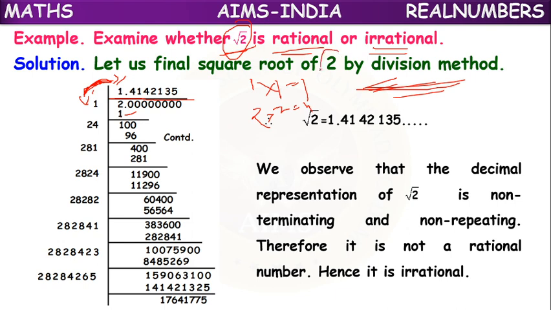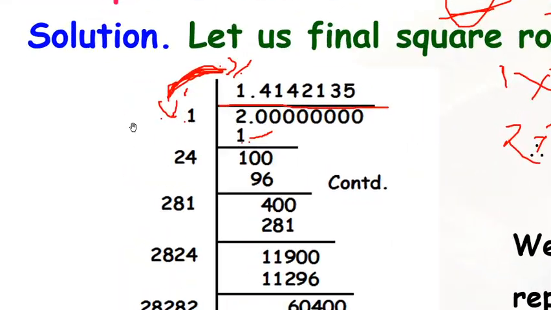But we have to find the square root value of 2. So here 2 lies between 1 and 4. That's why if we take 4, the value will become more. If we take 2 here, the same number, 2 times 2 is 4, it will become more. So that's why we have to take 1 here. Here also we have to keep 1 times 1. 1 below 2 we have to keep. 2 minus 1 we will get.